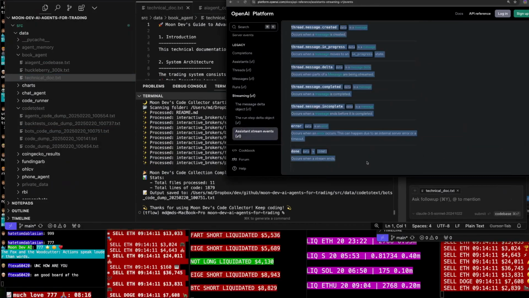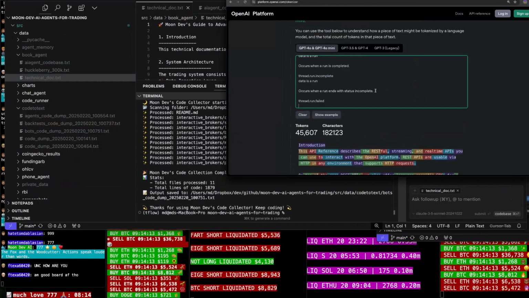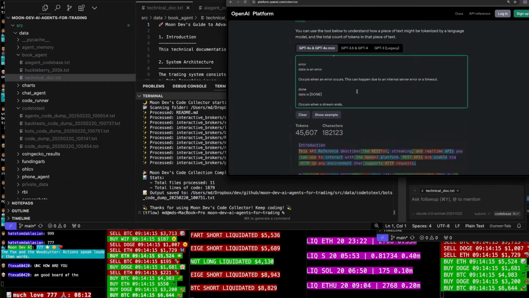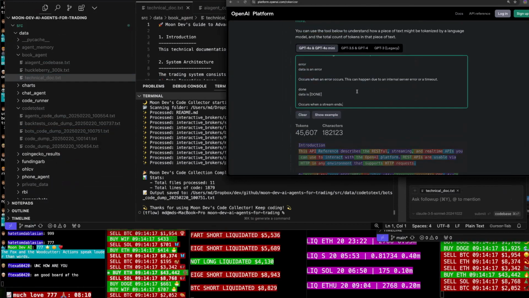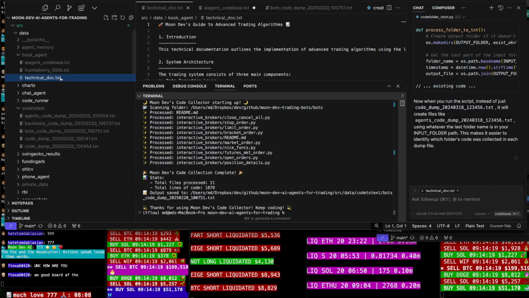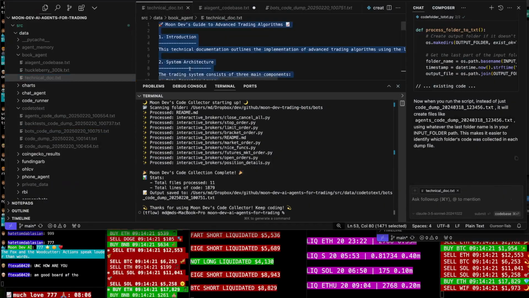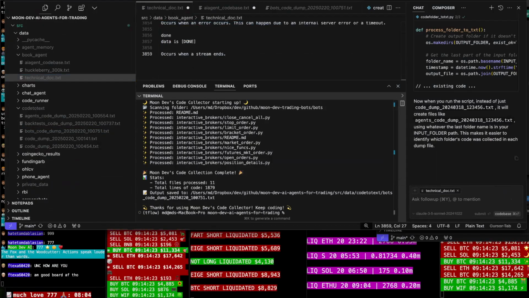Okay, let's copy all of this and see how much it is. This is the full documentation for OpenAI. Technical documentation here, paste it in.